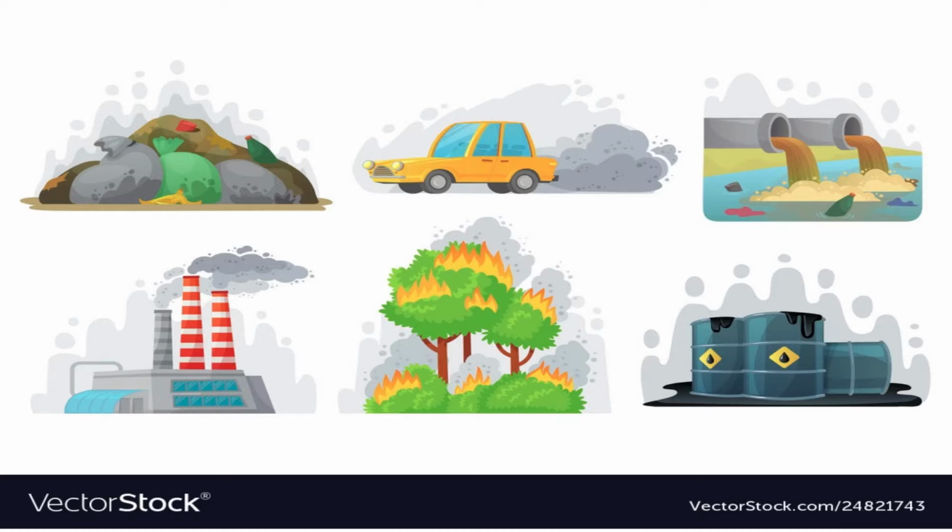All right. Next is a small demo of forest fire. See, you can see the trees and the bushes burning. All right. And the last image is about the different chemicals and different fuels which can get spilled out, and it has a very strong sense of smell. Okay, and anything such a strong stench or smell is definitely not good for our atmosphere gases. Okay, it disbalances that. So all these different pictures are showing you the different causes of air pollution.